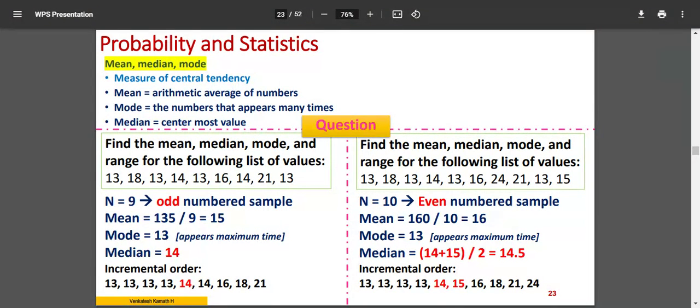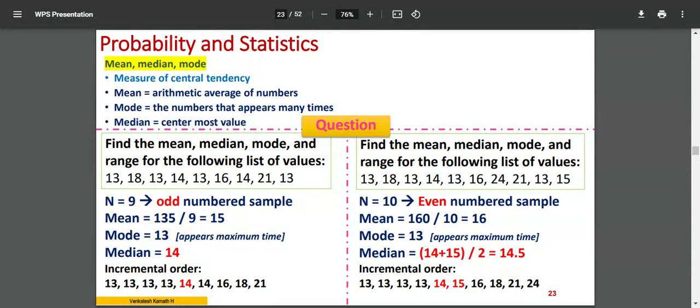What you have to do is take the average of the face values of those two positions. Position number 5 has face value 14. Position number 6 has face value 15. Whatever the value is there, just note their face values and take their average. Here it is 14 and 15, so the average of the two is 14.5. Position is important. Identify the position first, whether it is a single unique value or there are two values. If there are two values, you have to take the average. This is how you find the median.